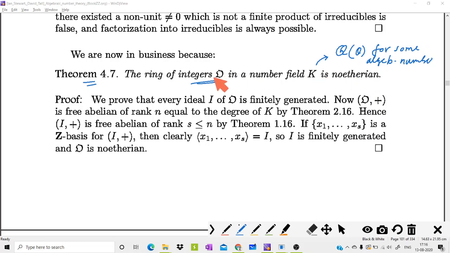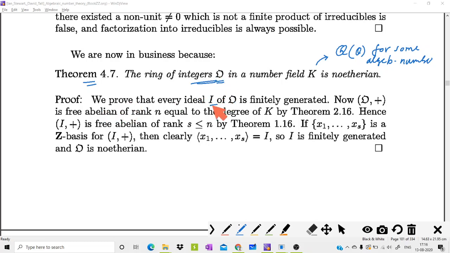Right? Then, if you consider all algebraic integers of that number field, the ring of integers means elements of this K which have a minimum polynomial as integral polynomials. Okay, so we will prove that for any number field K, this ring of integers is again a Noetherian ring. Okay, so we start with this O.